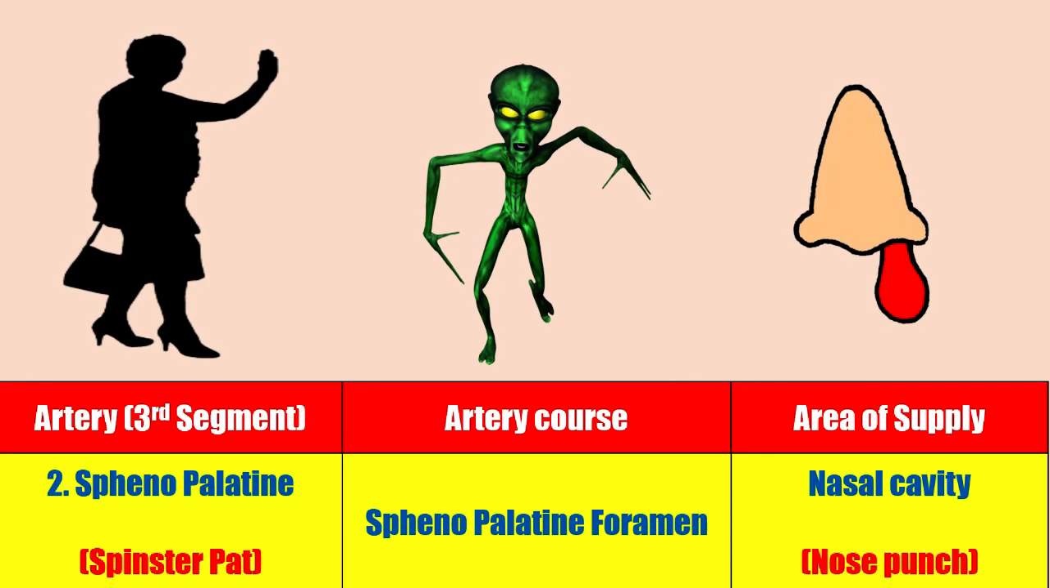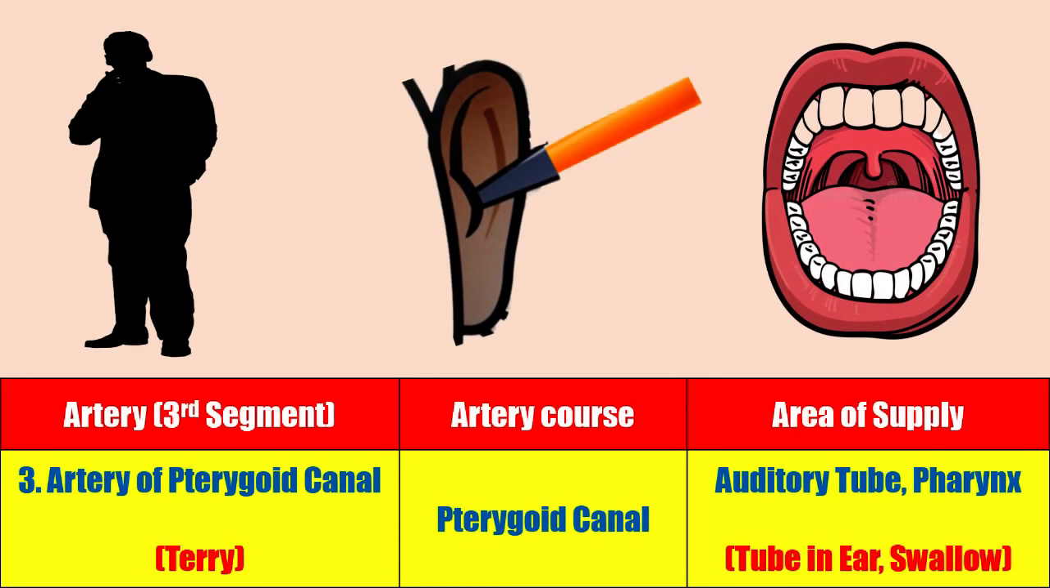Pat's nose being punched is the clue for sphenopalatine artery supplying the nasal cavity. Terry's ear inserted with a tube and the alien swallowing Terry helps us recollect that the artery of the pterygoid canal supplies the auditory tube along with the pharynx. The hint that we use for pharynx is the action of swallowing. The course of the artery of the pterygoid canal is the pterygoid canal.